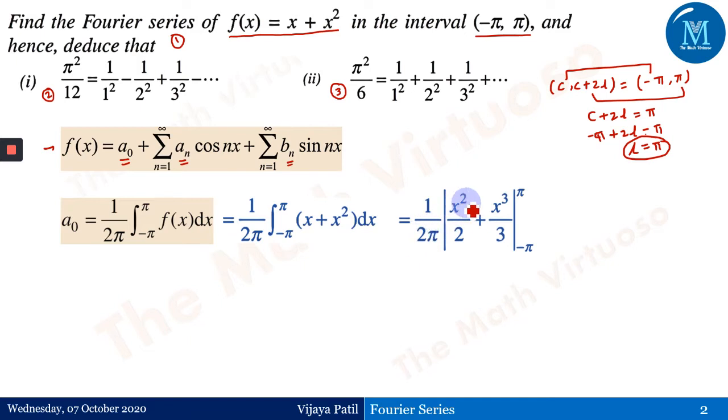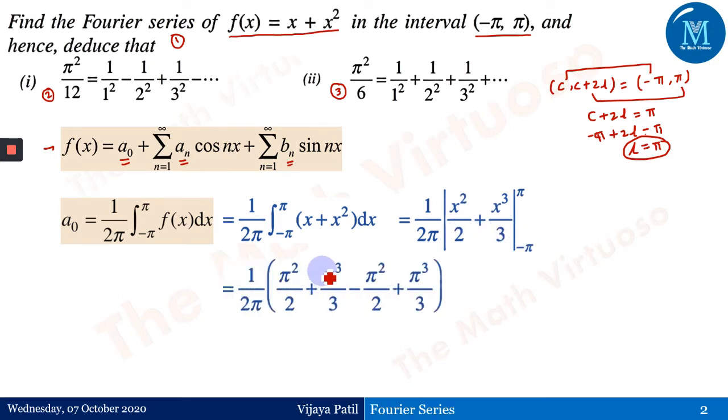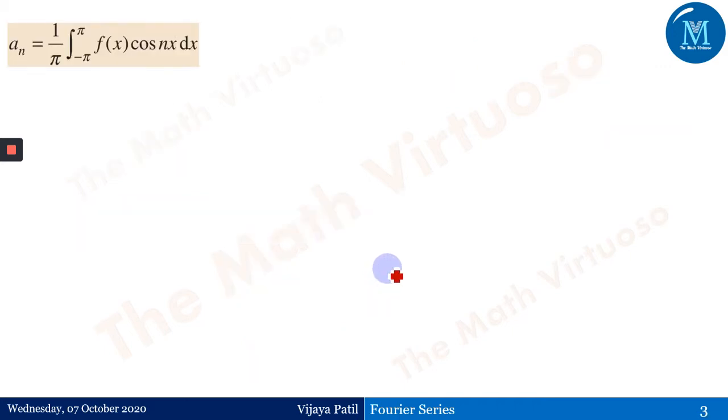There is no need to explain this particular integral. It is x square by 2 plus x cube by 3, then the upper limit and the lower limit, and you'll get 1 upon 2 pi times 2 pi cube upon 3, and therefore the final answer is pi square by 3, because it's just an algebraic function. There is nothing to explain for this. Take a pause, understand and solve this question with me.